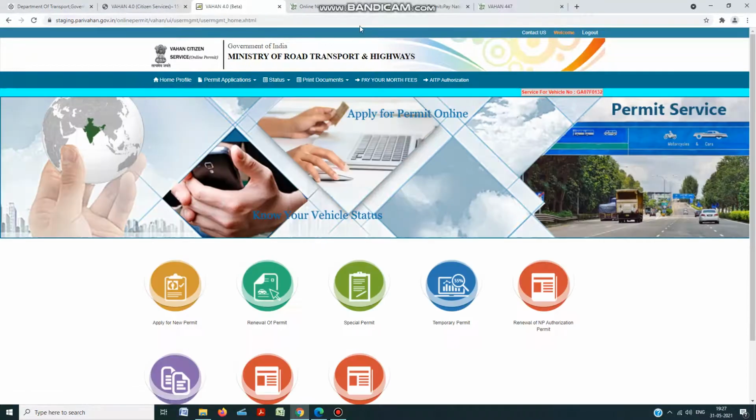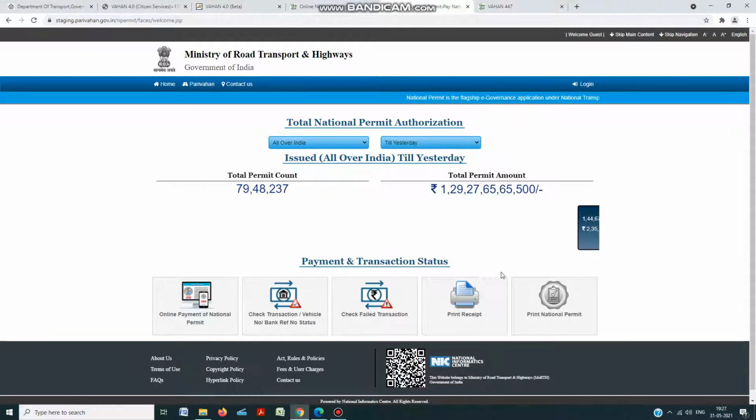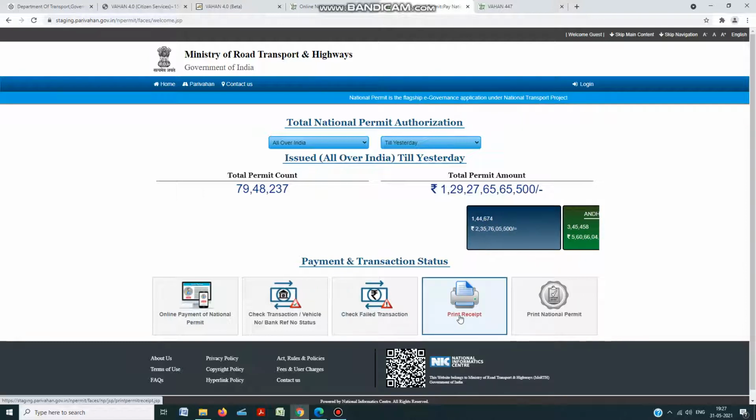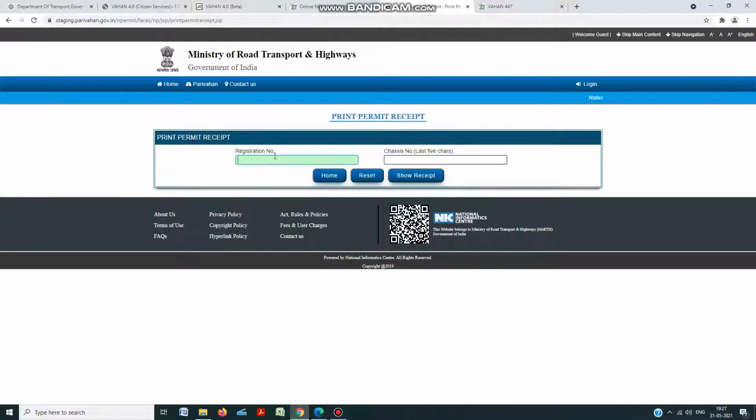Now if you want to take a print, first get the NP authorization permit number. You just have to click here, go to print receipt and see what the receipt is.